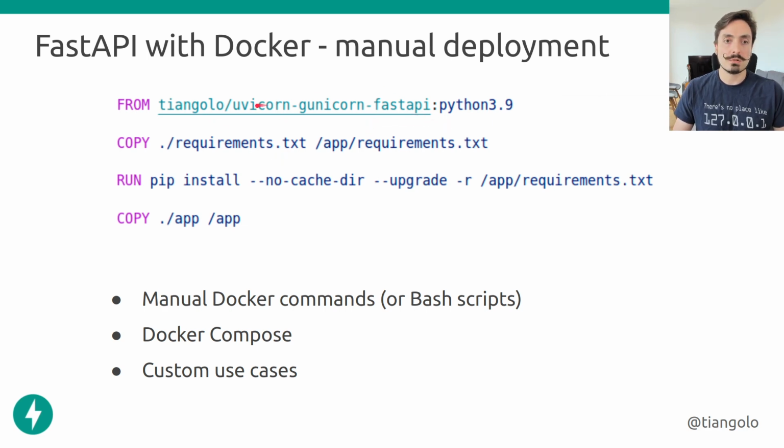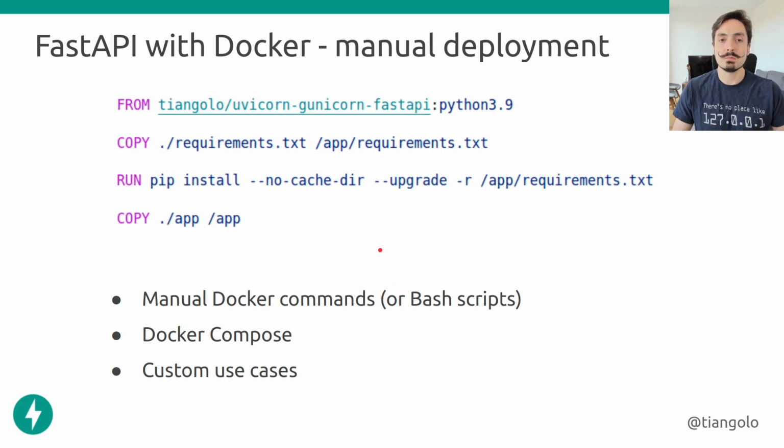You can read more about that in the documentation for this Docker image, but the thing is that it will start multiple processes and handle that, and that will be useful if you need for some reason to run a single container. But if you are running on Kubernetes or on some cloud service, some function as a service, or some container as a service from one of the cloud providers, then you will probably use the previous option that I just told you. So this is only for the manual deployments, just running Docker commands in a single server where you can only run a single container, or if you're running Docker Compose, which is also just a single container, or some more custom use cases. But in general, you will use the other option.